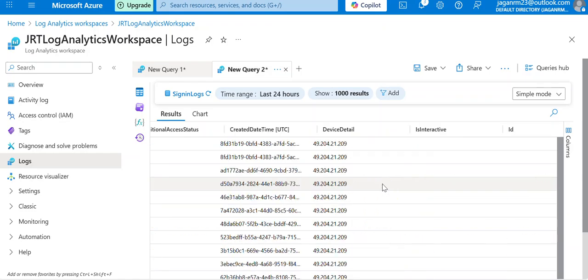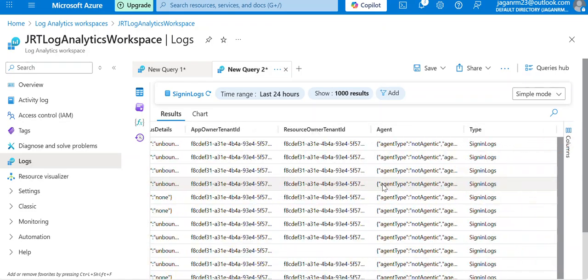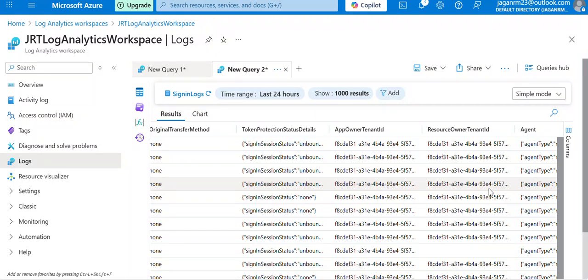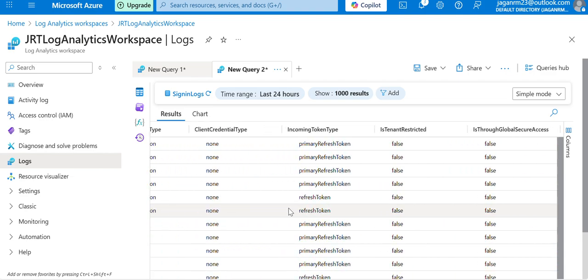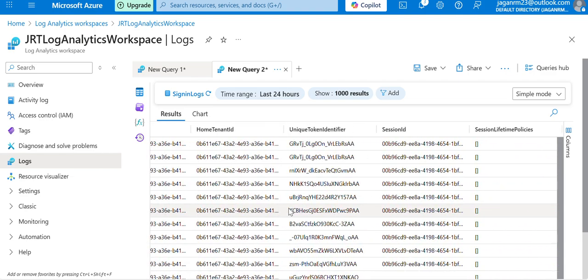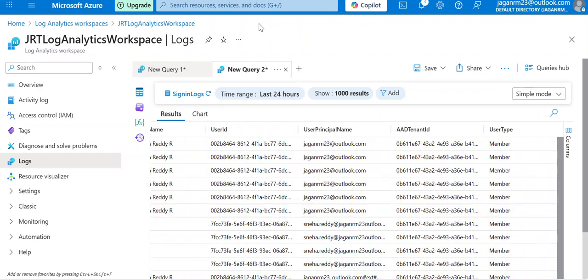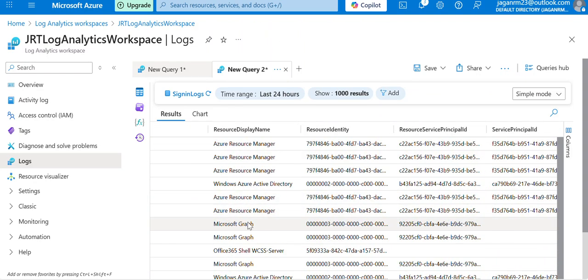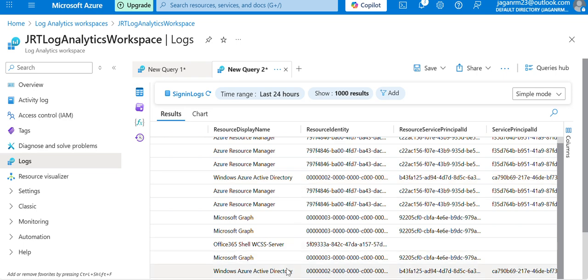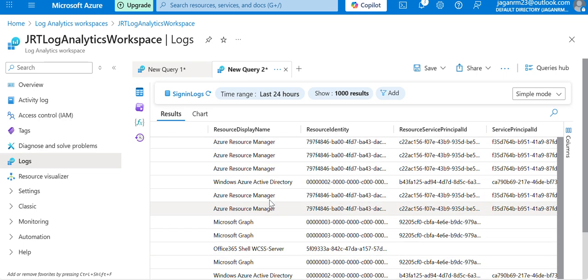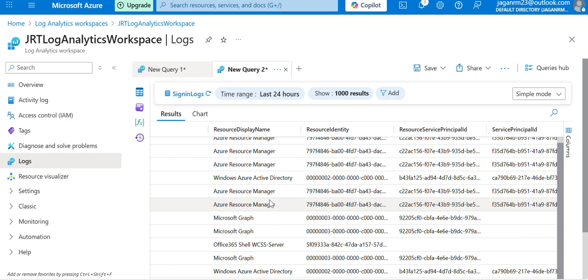If we scroll to the end, you would see where the logs are coming from. Yeah, this column, resource display name. So there are some logs from Windows Azure Active Directory, which is nothing but Entra ID. There are two sign-in logs from Entra ID.